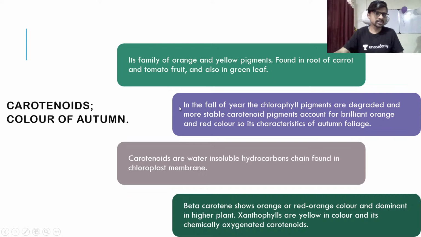Okay, so this is your the carotenoid. It is sometimes called as a color of autumn. So what is meant by color of autumn? Carotenoid is a family of orange and yellow pigments. So it is family of orange and yellow pigment. Please keep in mind these two colors.